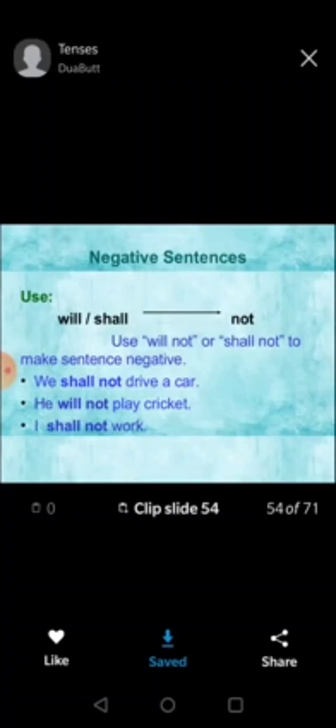How to make a negative sentence? Just by adding not, we can make a negative sentence of simple future. We shall not drive a car, he will not play cricket, I shall not work.